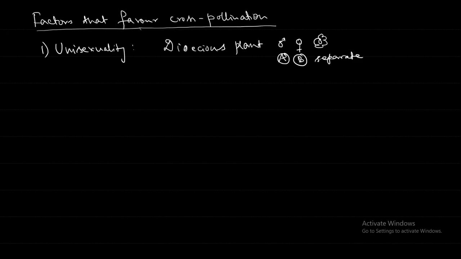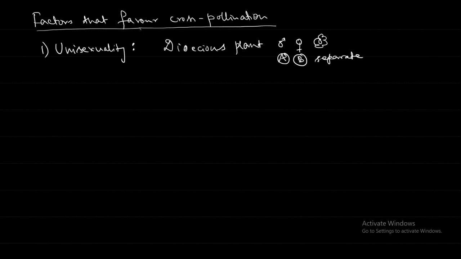But whether it will be cross pollination or self pollination? You see, if the same plant is having the male flowers and female flowers, and pollination took place within the same plant, whether it will be self pollination or cross pollination? Self pollination. Though they are different flowers, they are on the same plant, so it will be self pollination.